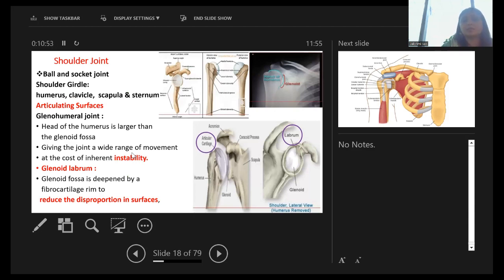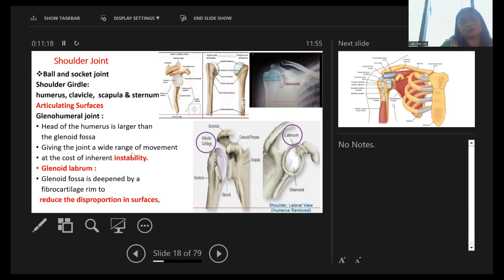In brief, we will see the anatomy of the shoulder joint. As we know, this is a ball and socket joint. The head of the humerus is larger than the glenoid fossa, which gives the joint a wide range of movement at the cost of inherent instability. So there are various structures providing stability to the shoulder joint.